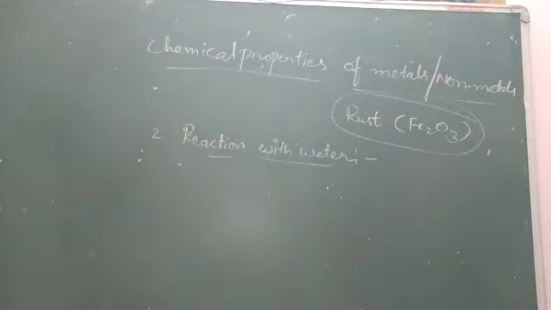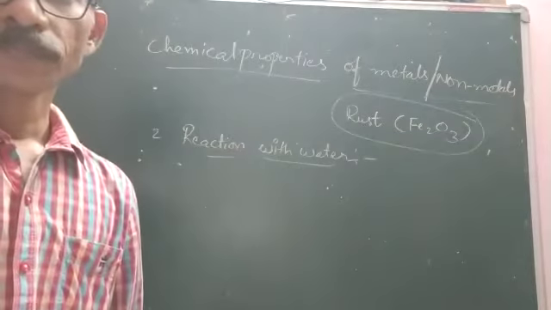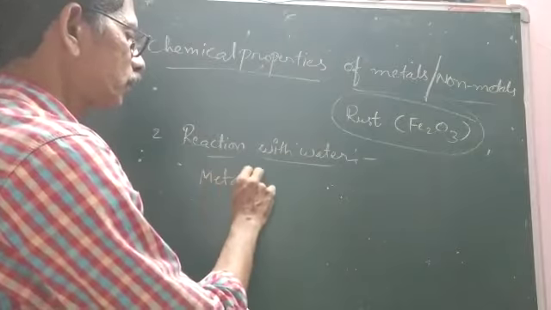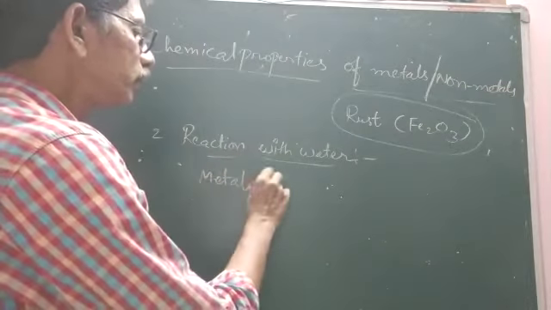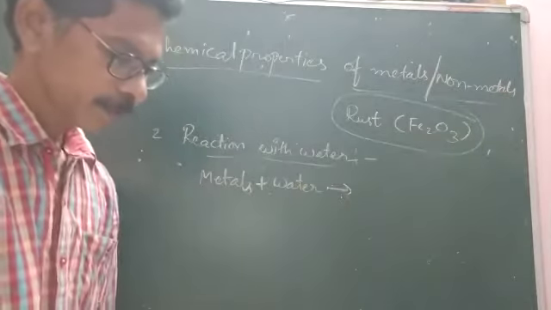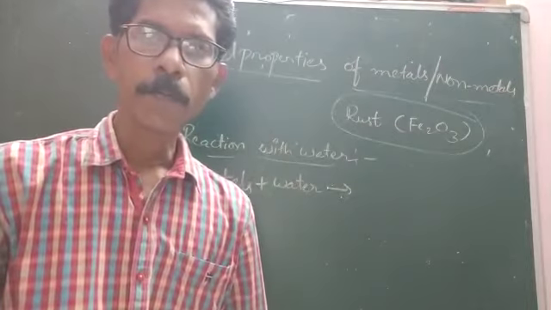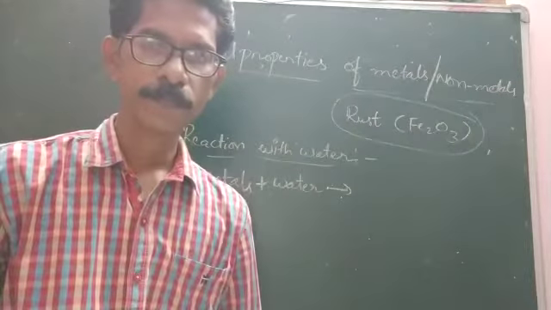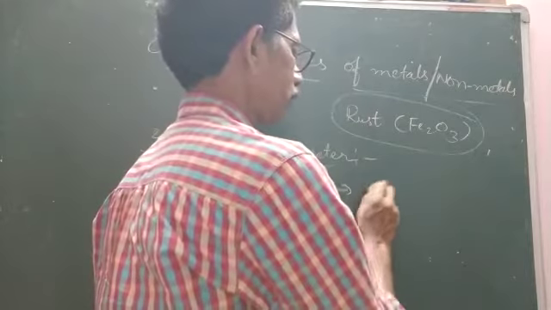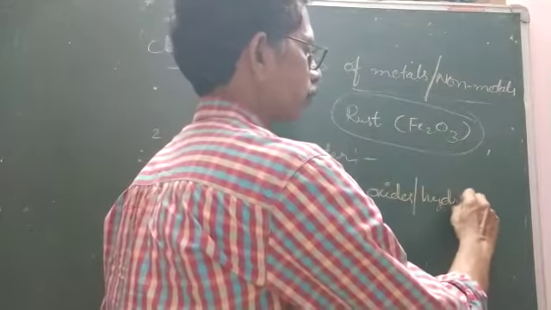Metals react with water to form generally oxides or hydroxides.